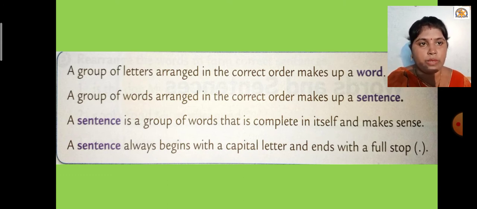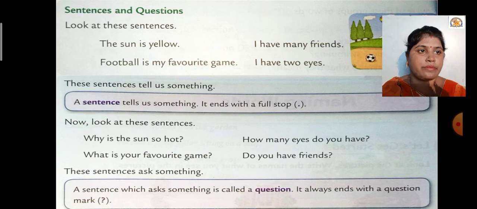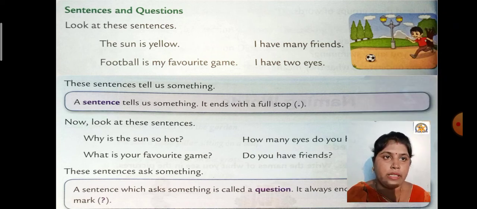Now what are the specialities of a sentence? A sentence is a group of words that is complete in itself and it makes sense also. A sentence always begins with a capital letter and it ends with a full stop. I always repeat these sentences many times, so you should always follow the instruction. Now see the revision. This is part of your textbook only. Sentences and questions also we will see, and then we will take the revision of the whole lesson number 1, that is words and sentences.